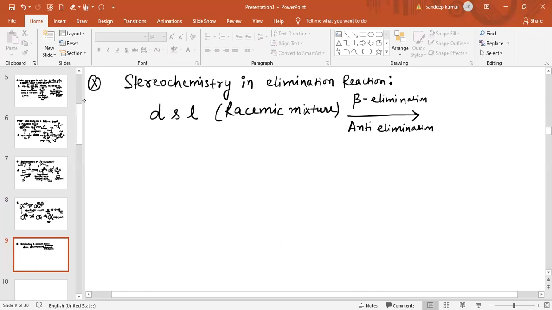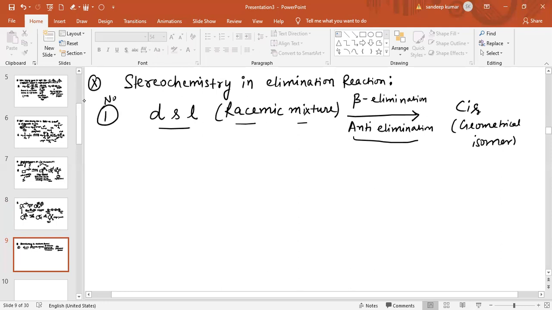Now, after anti-elimination or beta elimination of a dextro and levo compound, it will form the cis geometrical isomer. So this is note number 1.